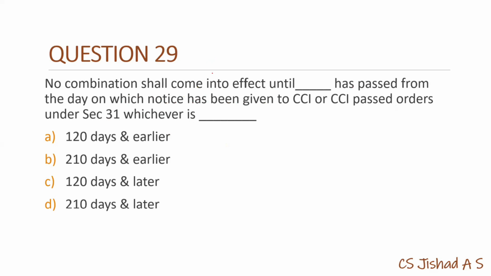Effective date of combination will be expiry of 210 days from the date on which notice has been given under section 6 subsection 2, or the date of order passed by CCI under section 31, whichever is earlier. So we are having the option 210 days and earlier.